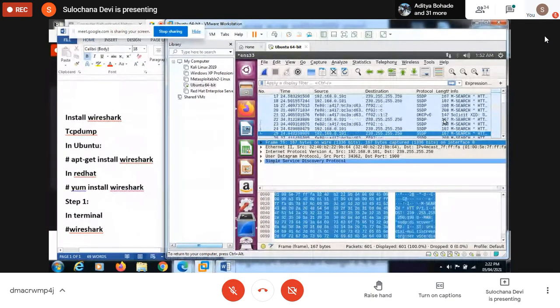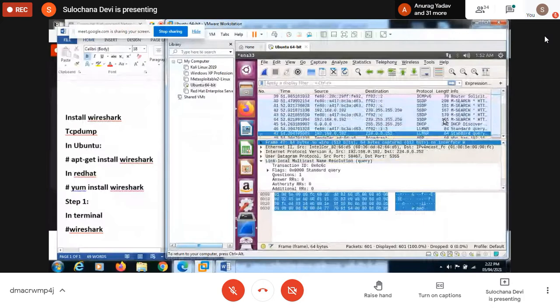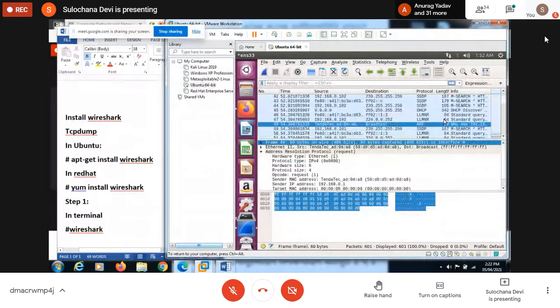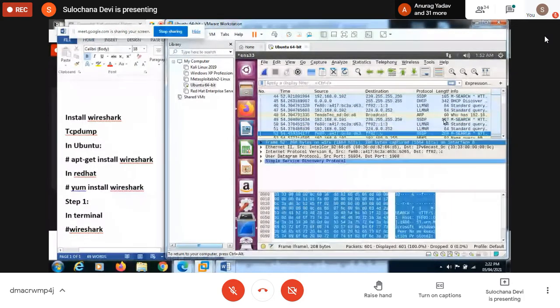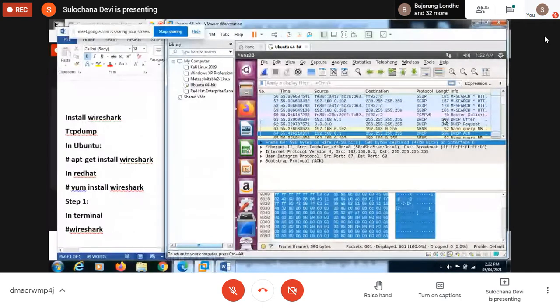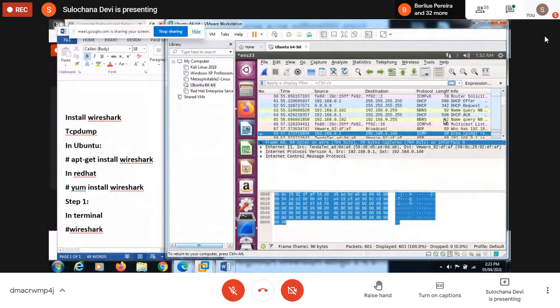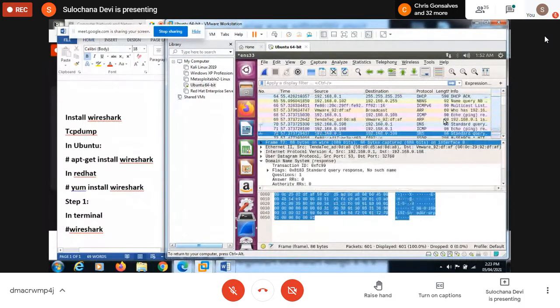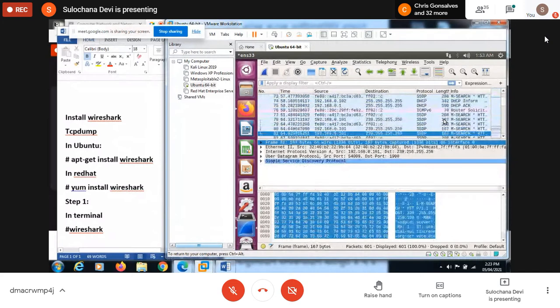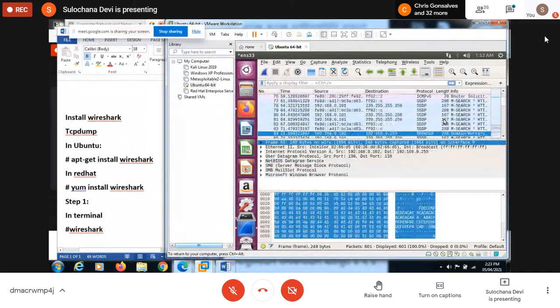See, DHCP, then ICMPv6, then ARP packets, then DHCP, NBNS, ICMP, ARP, DNS, TCP, UDP, all sorts of packets which are transmitted from one server to another server.